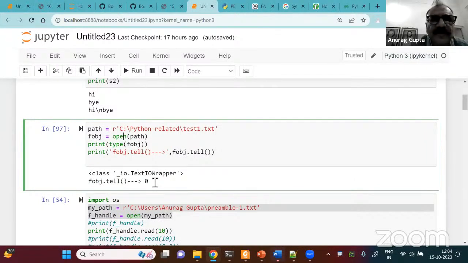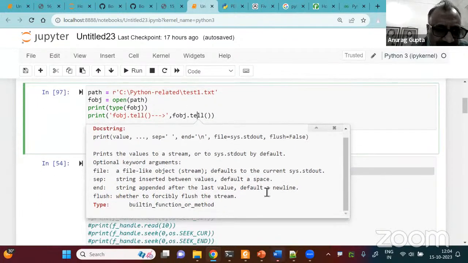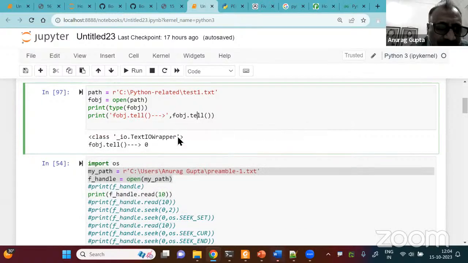In fact, I could have done it for the tell method also. If I click here and now I do Shift Tab, Tab, Tab, Tab, I'm getting the thing for print. Sorry, so I'm getting it for print, not for tell.